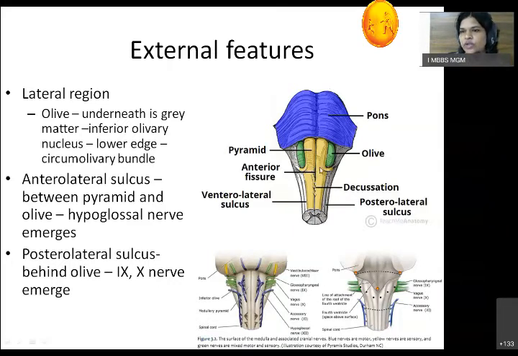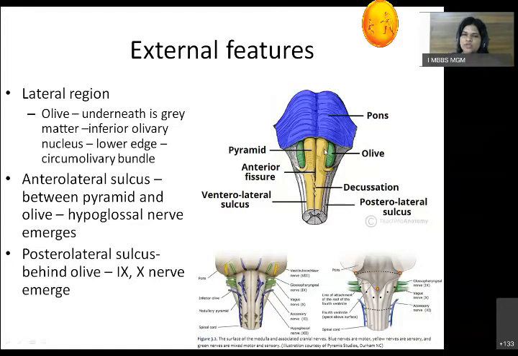And at its lower edge, we can see white matter fibers passing from the center towards the lateral side. These are called the circumolivary bundle. Circum means they are surrounding the olive. So this is the circumolivary bundle. That is the lateral region of the ventral surface.